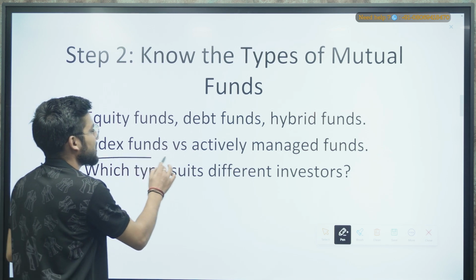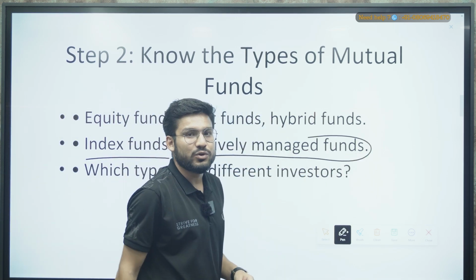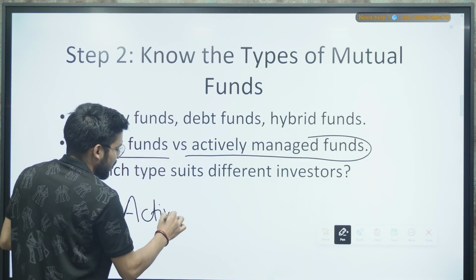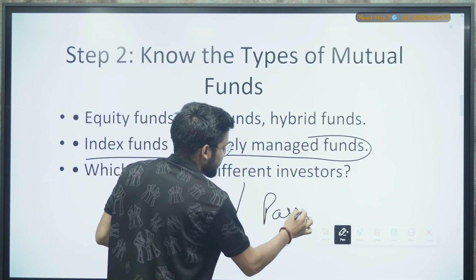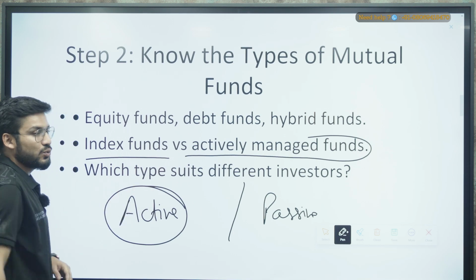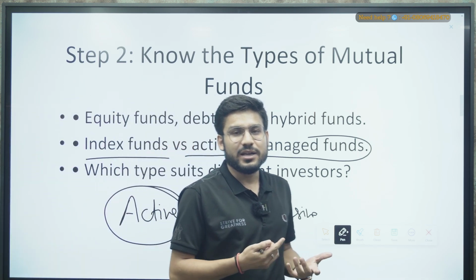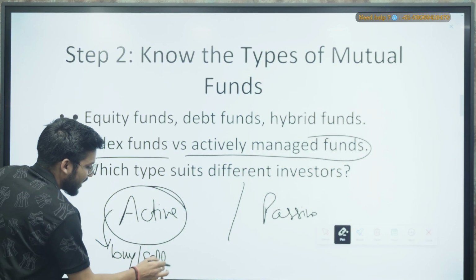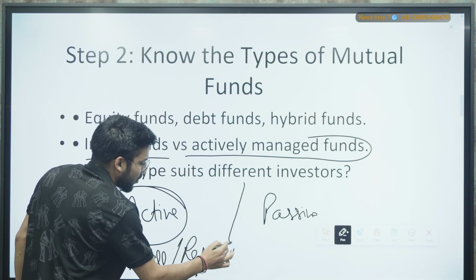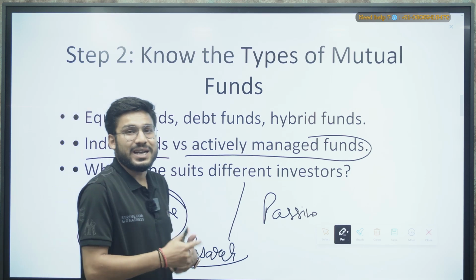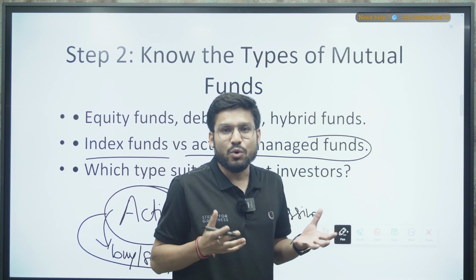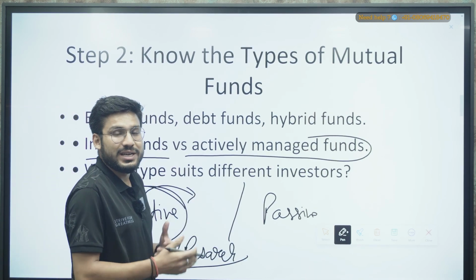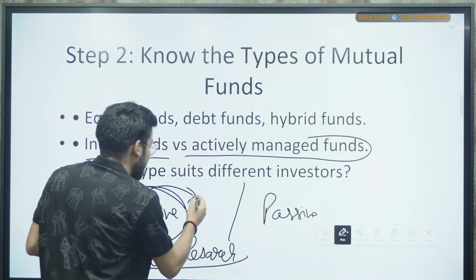Now we have the index funds and actively managed funds. You must have known about the fund manager, right? They are of two types. So let me write it here. The first one is of active type, and the second one is of passive type, right? In active ones, they continuously buy and sell your investments in the mutual fund. There will be so much buying and selling as per the market, and so much research going on. Your portfolio will be managed very actively, and that's why it requires more money as well. And what is their target? They want to achieve more returns than your index mutual fund, right?